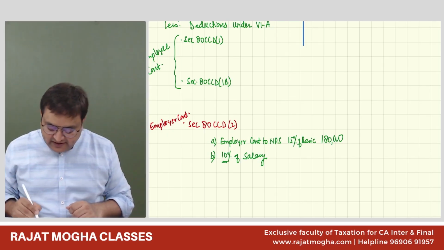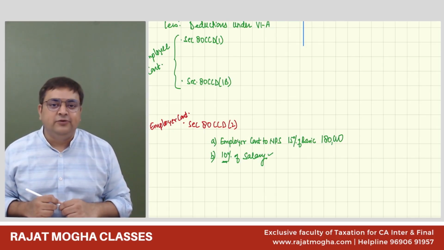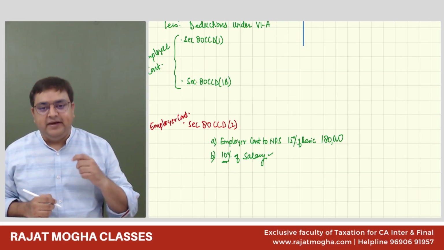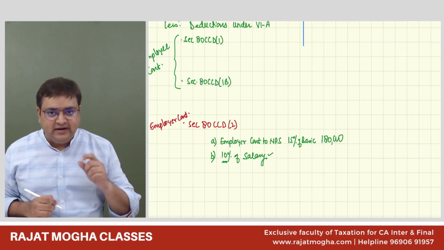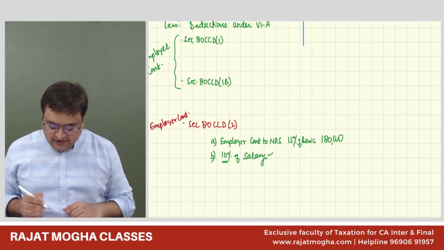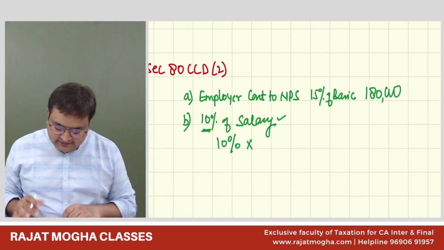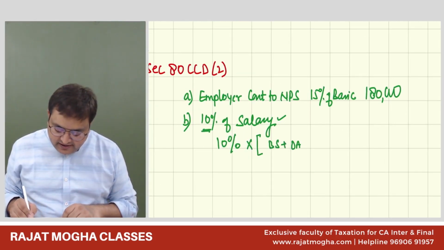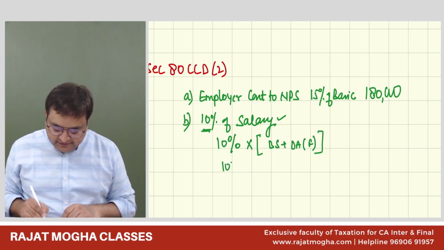And please tell me, what do we include in the value of salary over here? Salary here means basic salary plus DA forming part of retirement benefits. Only that DA which forms part of retirement benefits. So here it would be 10% of salary, and salary would be basic salary plus DA forming part.